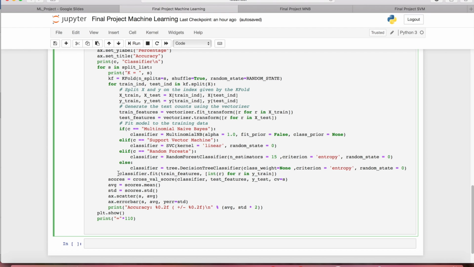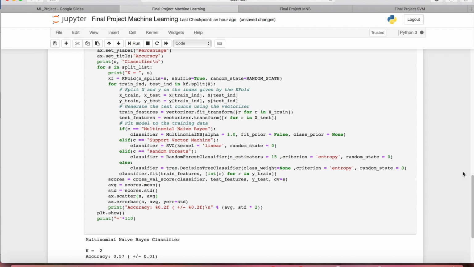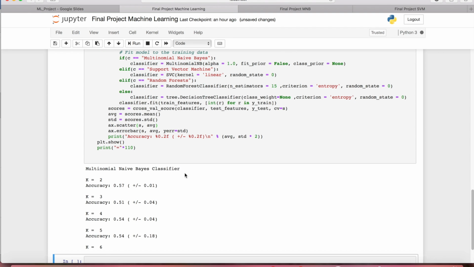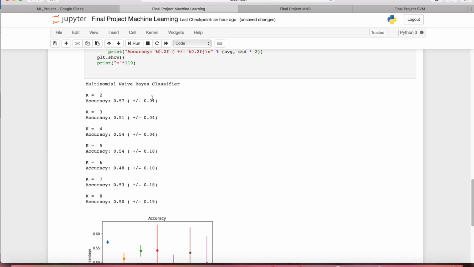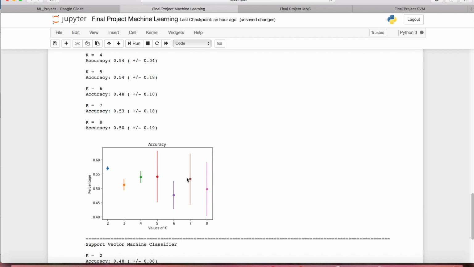Now we'll fit the classifier, and then we'll use the y-train dataset in order to fit the results. We'll use cross-validation score to get the average accuracy of each k-fold, and now we'll print it: the name of the classifier, and this is the number of folds and their accuracy with the standard deviation added, and a graph.